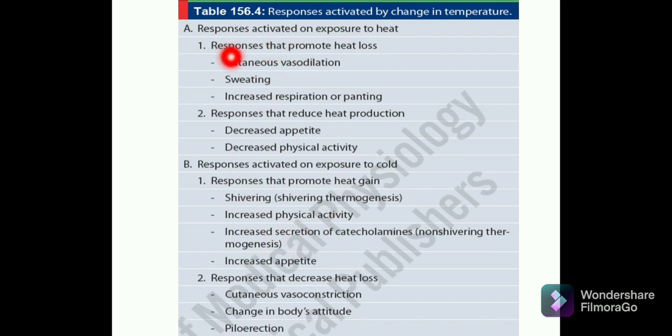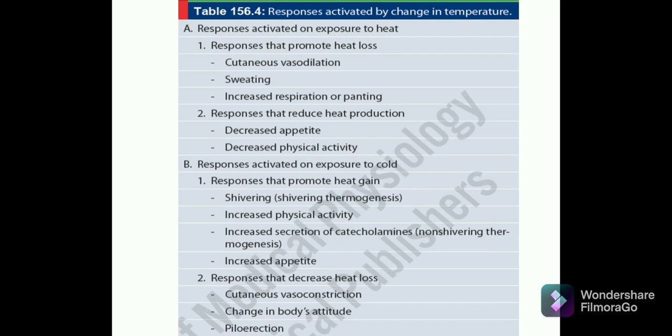They will give you a question about what responses are activated on exposure to heat. The responses that reduce heat production are decreased appetite, number one, and the second is decreased physical activity.